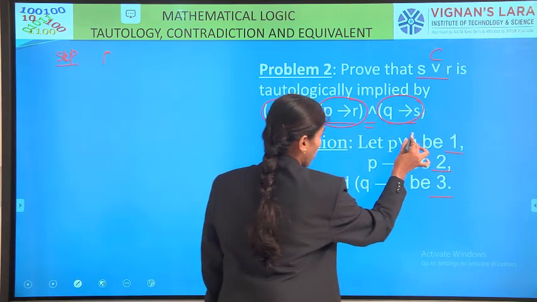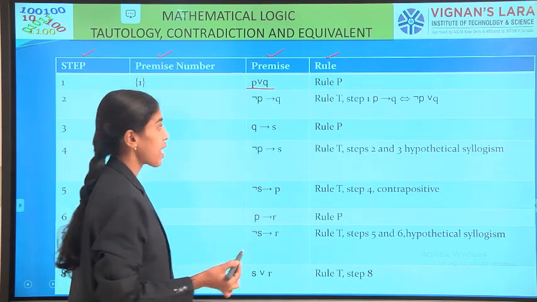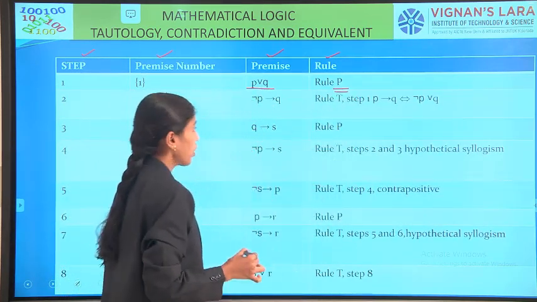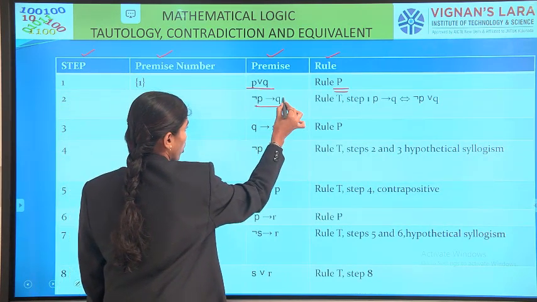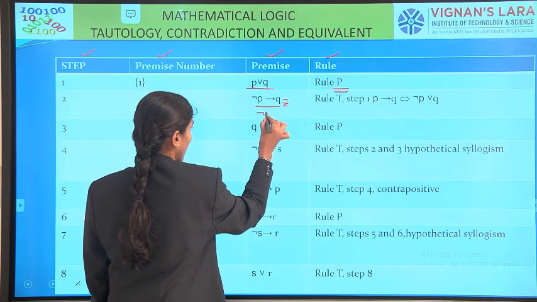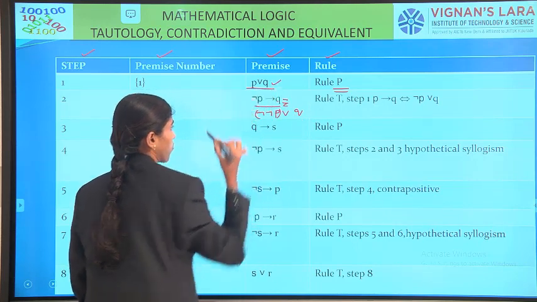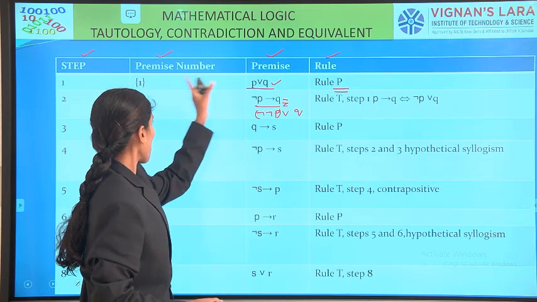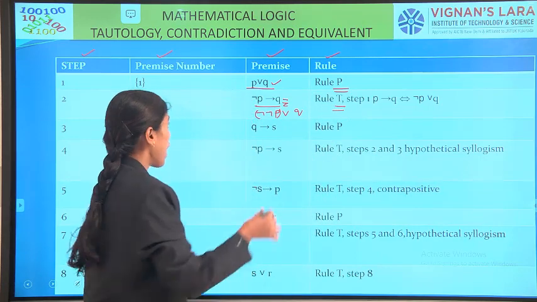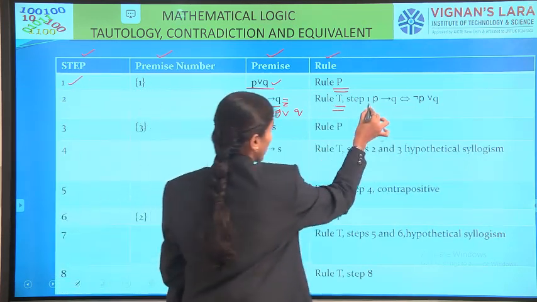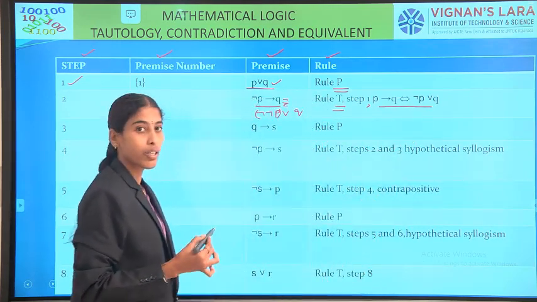So we write P or Q, the given premise, as it is, and we call it rule P. Then P or Q is equivalent to negation P conditional Q, because it is equivalent to negation of negation P or Q, and negation of negation P is P. Because we are deriving from the first premise, we call it rule T, using step number 1. So P conditional Q formula is negation P or Q.